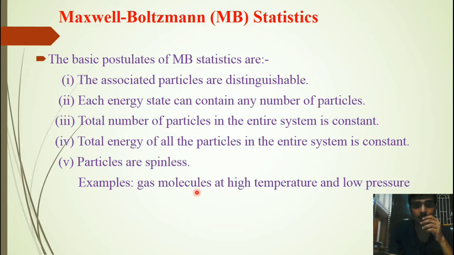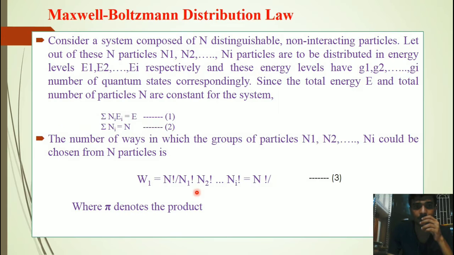Each energy state can contain any number of particles. Total number of particles in the entire system is constant. Total energy of all the particles in the entire system is constant. Particles are spinless. Examples: gas molecules at high temperature and low pressure. These are the basic postulates of MB statistics.